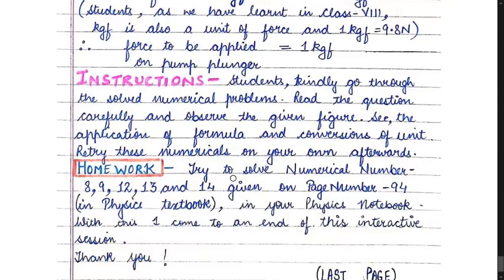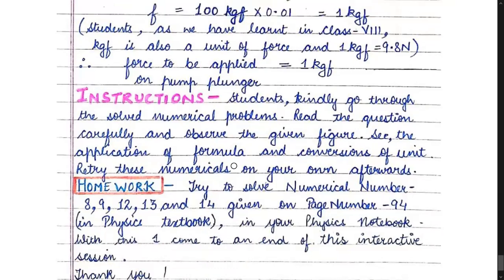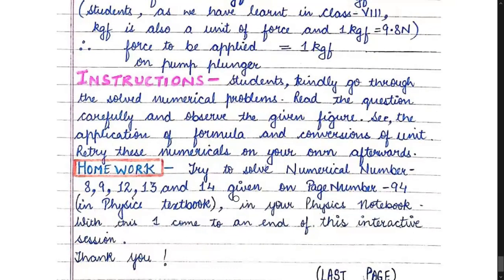So students, kindly go through the solved numerical problems, read the questions carefully and observe the given figures also. And your homework is to try to solve numerical number 8, 9, 12, 13 and 14 given on page number 94 in your physics textbook.